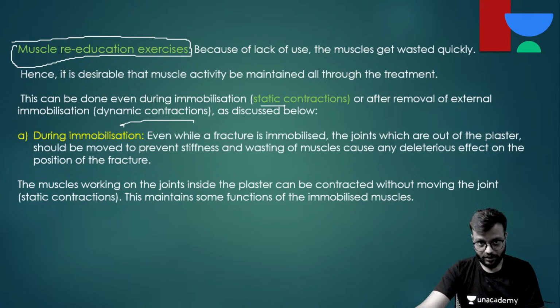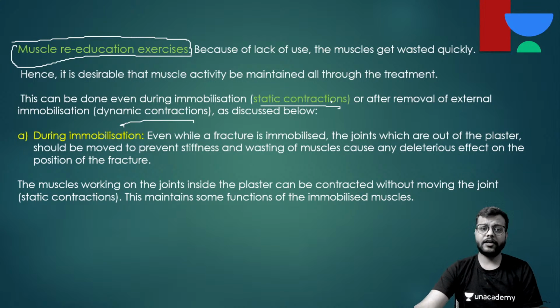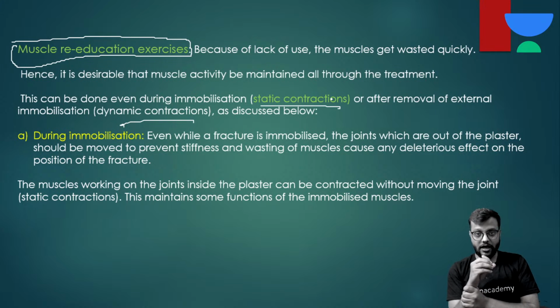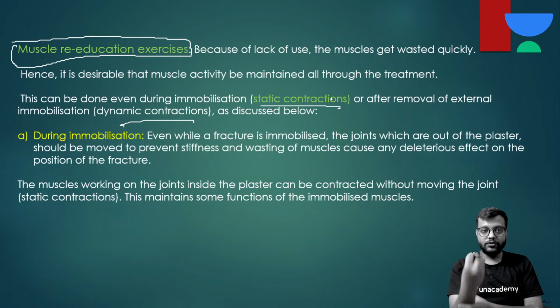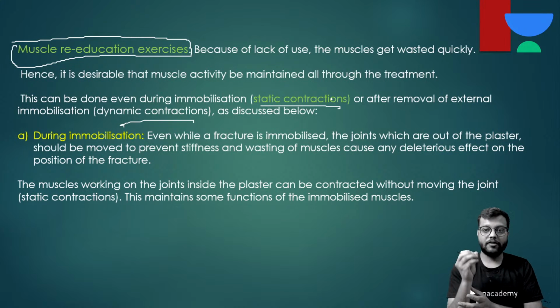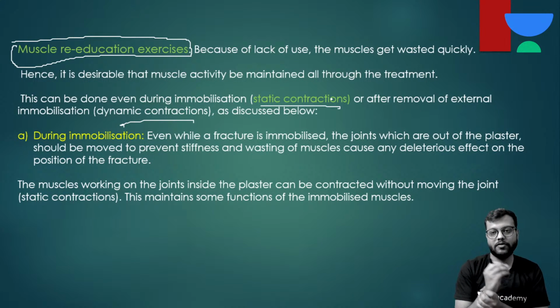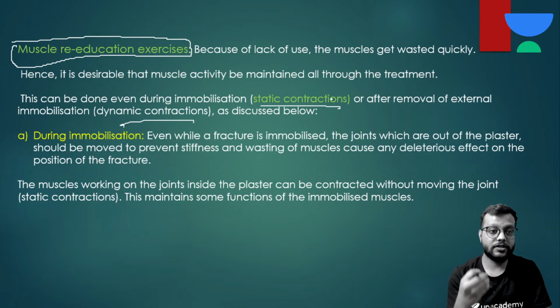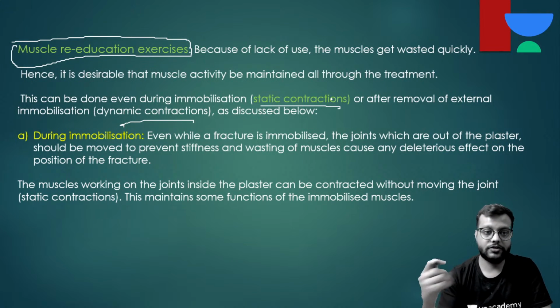Now what is static contraction? If the patient is immobilized, then you do the exercises of the muscles, it is static contraction, and after removing the cast, slab or external immobilization, you contract the muscles, it is dynamic contractions.